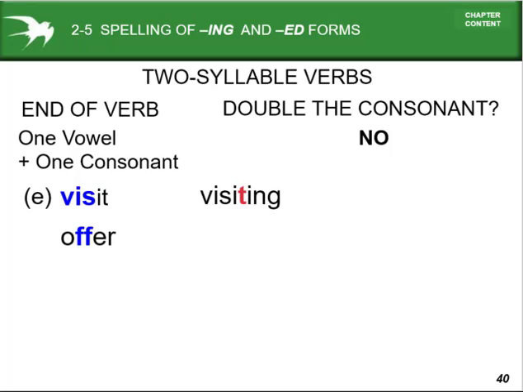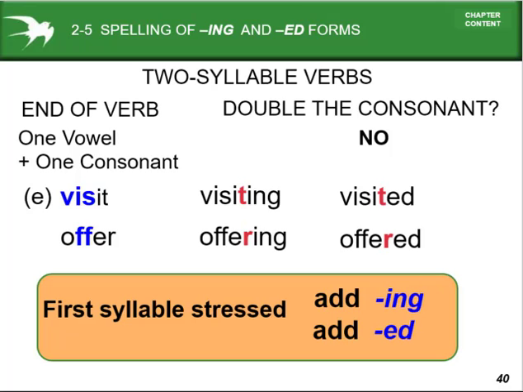Look, visiting, offering, visited, and offered. First syllable stress. At the time of pronouncing, if I give the stress at the first syllable, what is the syllable? A segment of the word, a part of the word. That means if I stress the first part of the word, we don't need to double the consonant. Visiting, visit, and we have given the stress in the first part of the word.